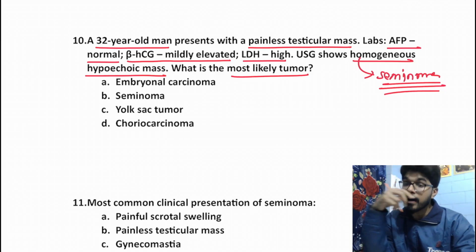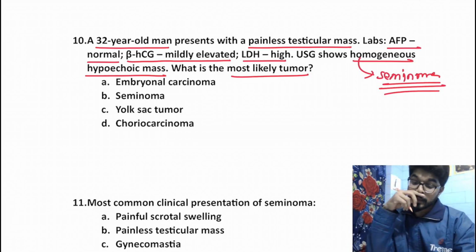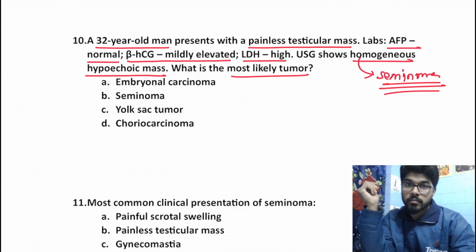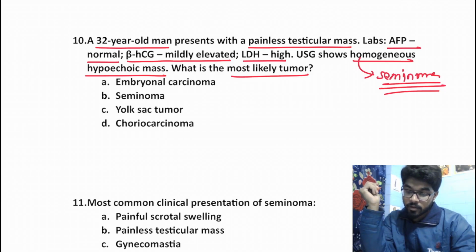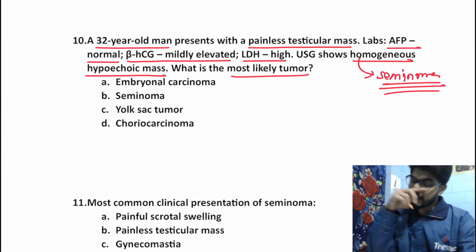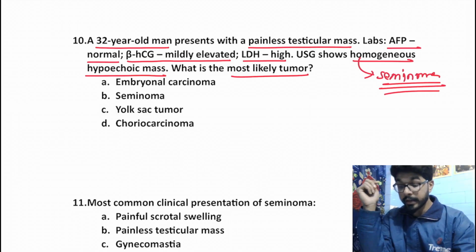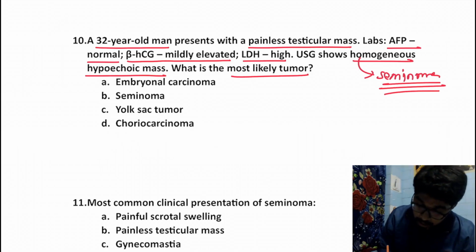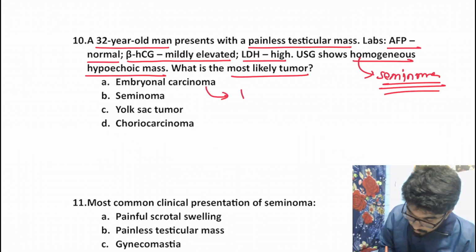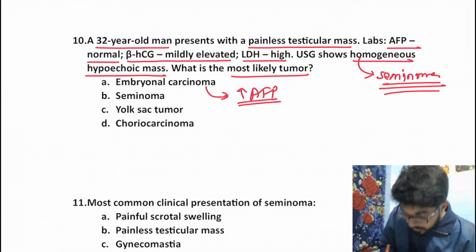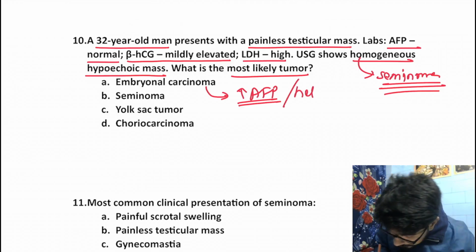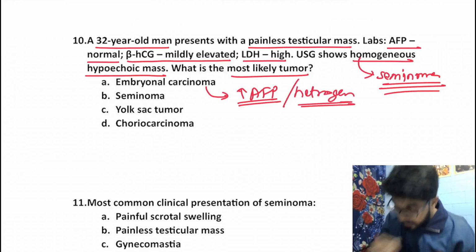Because the markers are not that specific. This beta HCG and LDH are surely increased in seminoma, but not very specific for seminoma. That's why we have to rely on USG for the diagnosis. But these markers can help us to rule out the other options. If we talk about embryonal carcinoma, over here your AFP would increase. But AFP in the given question is normal. Moreover, we get a heterogeneous finding, not a homogeneous finding.